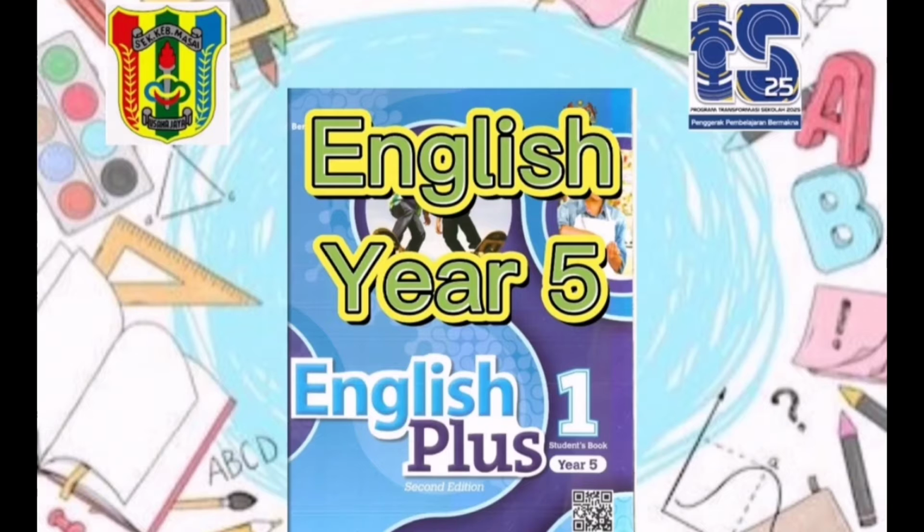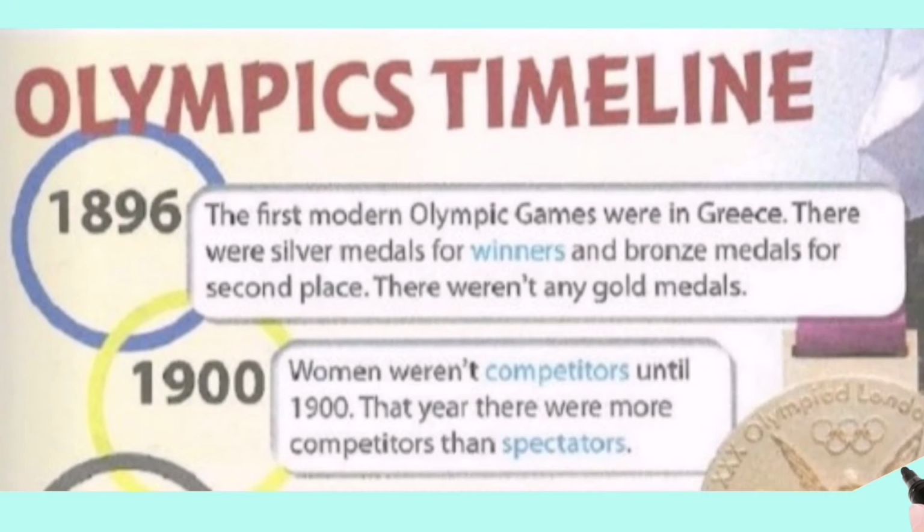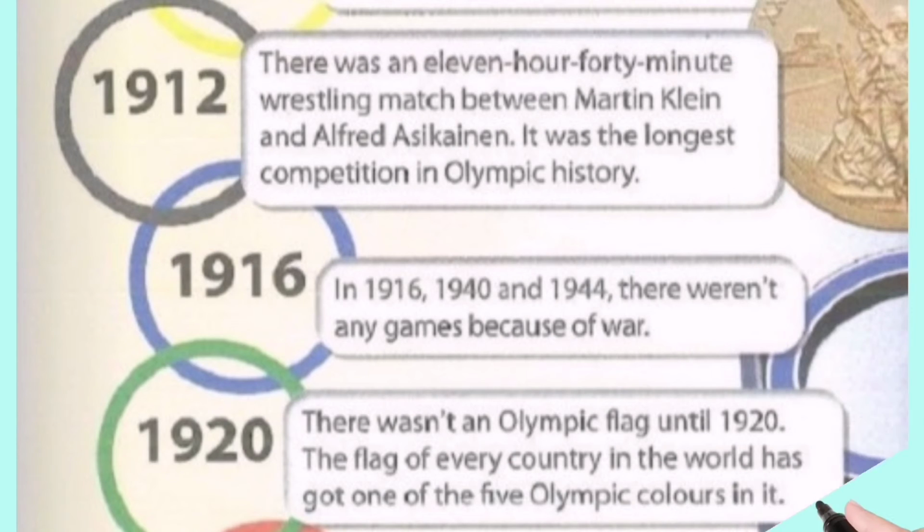English Plus 1 Year 5 Olympics Timeline. 1896, the first modern Olympic Games were in Greece. There were silver medals for winners and bronze medals for second place. There weren't any gold medals. 1900, women weren't competitors until 1900. That year, there were more competitors than spectators.